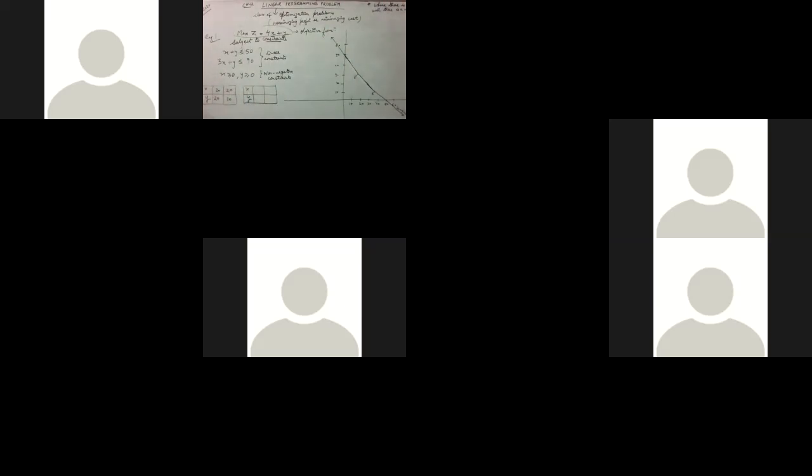So if we are taking this 3x plus y, let's take y equals 0. If y equals 0, what do we get? 3 3s are 9, so we get x as 30. So if y equals 0, x equals 30. Let's take y equals 20 and y equals 30. So 90 minus 30 is 60, and 3 2s are 6, so we get x as 20.